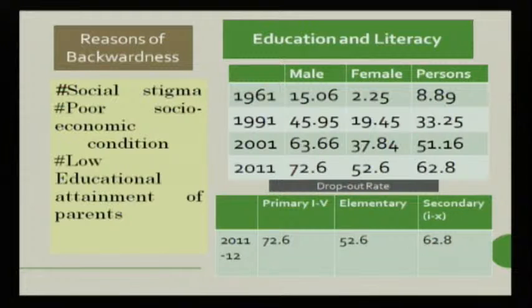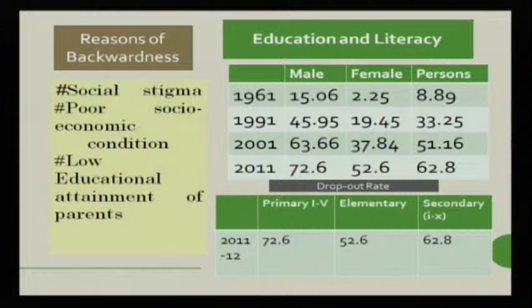But if we compare the scheduled caste population with the general population, the gap is large. And if we compare the female scheduled caste literacy rate with the literacy rate of females from other groups, the gap is much larger.